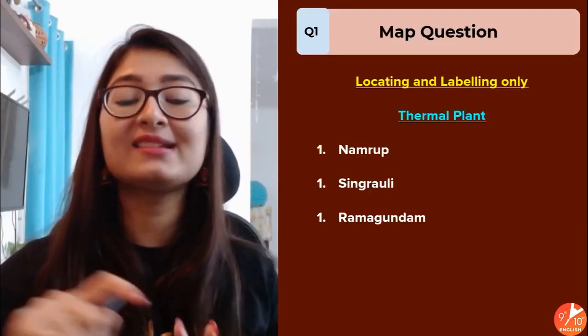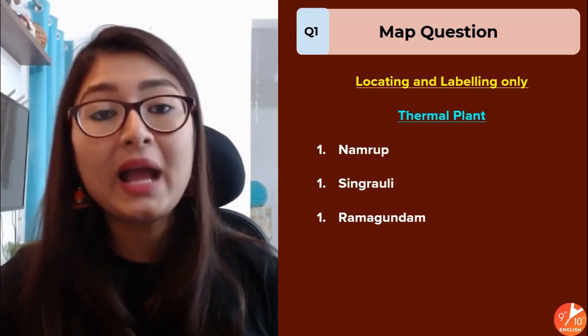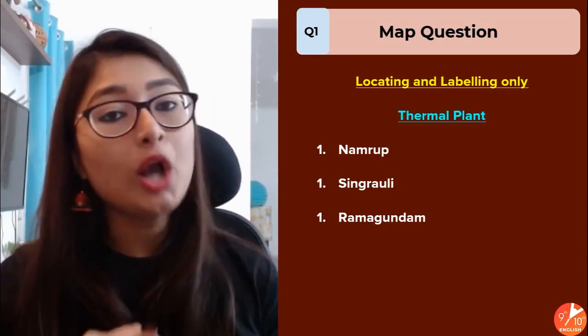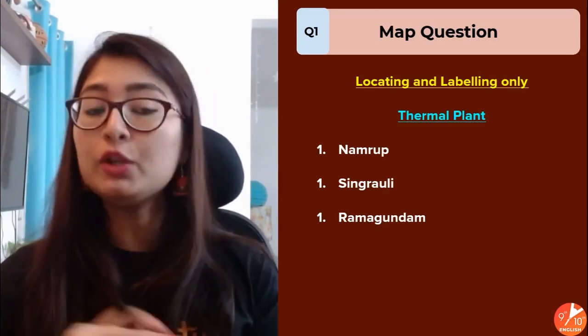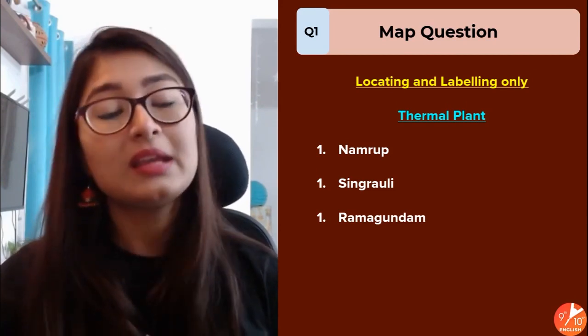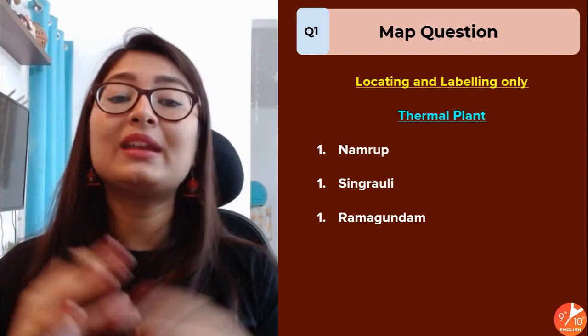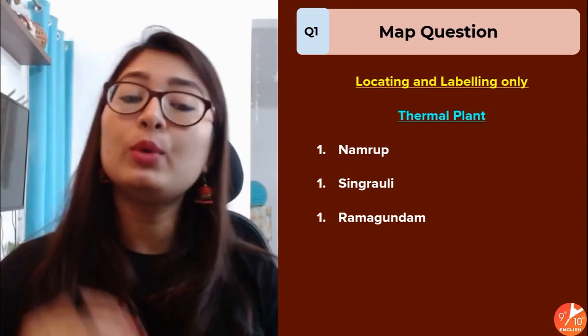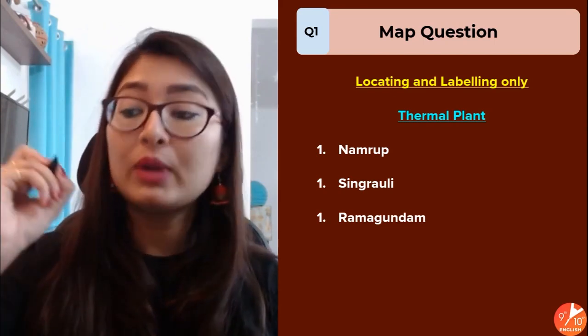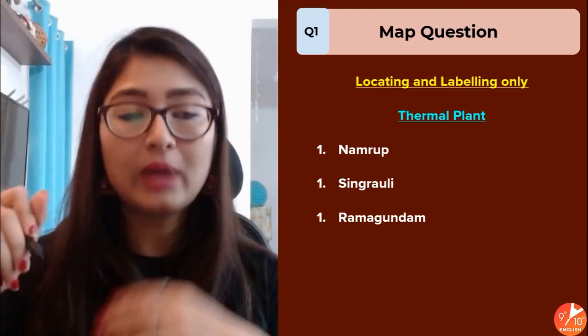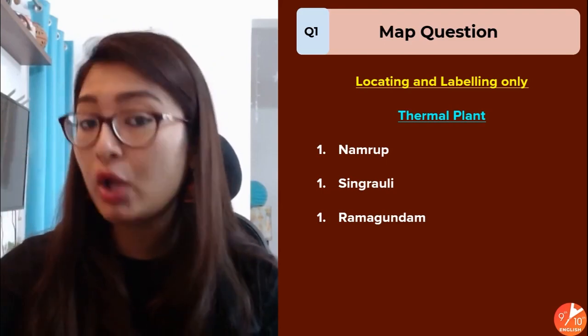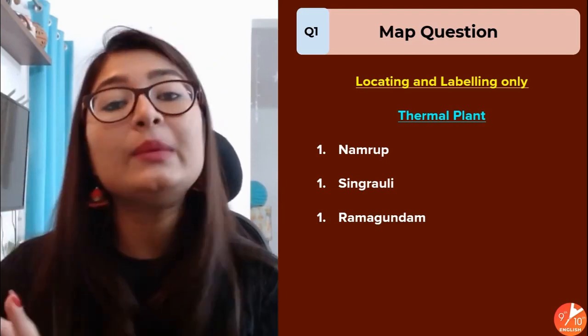Yeah, so let's quickly get started with thermal plants. But in thermal plants, all you have to do is locate and label. You wouldn't be asked to identify. You just have to do location and labeling, which means what? You will be given a political map, and you will have to locate it on that map, mark it, and label it that this is your plant.